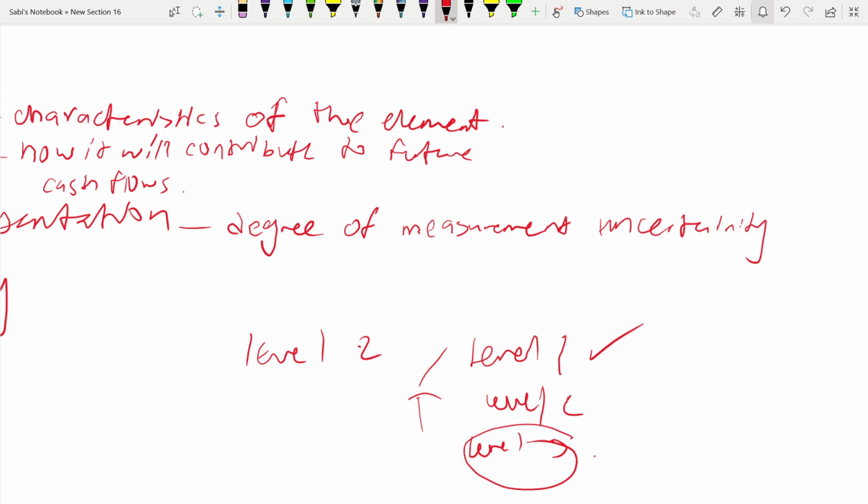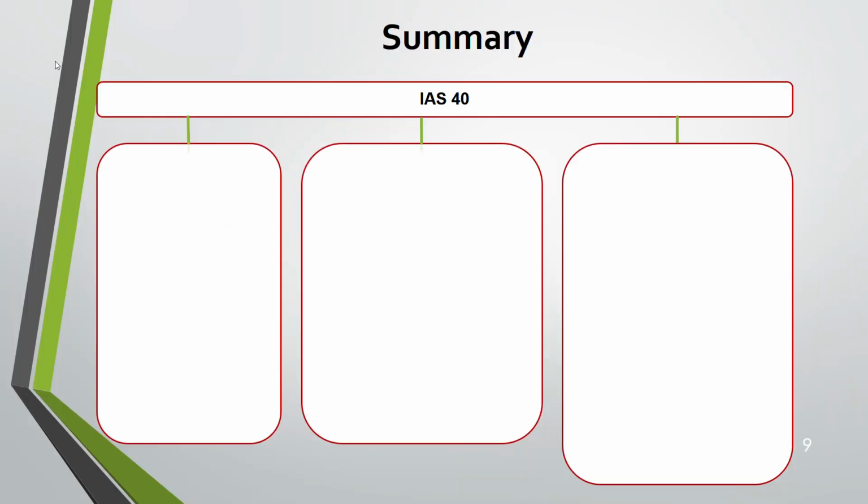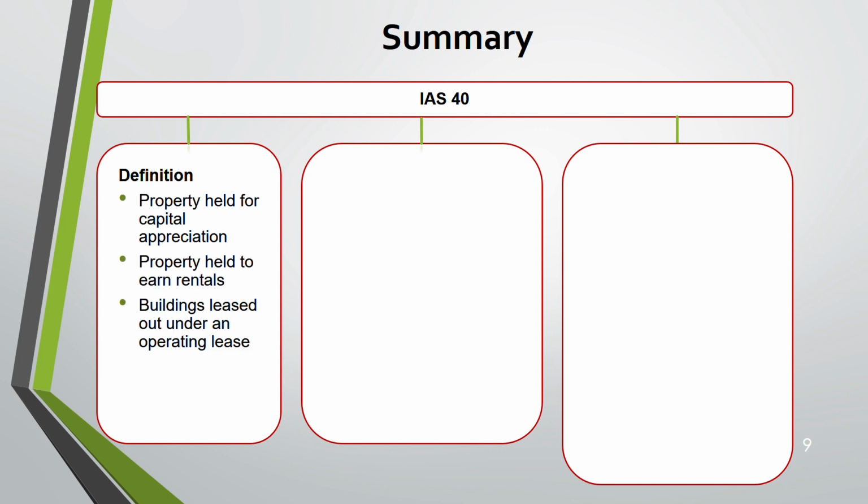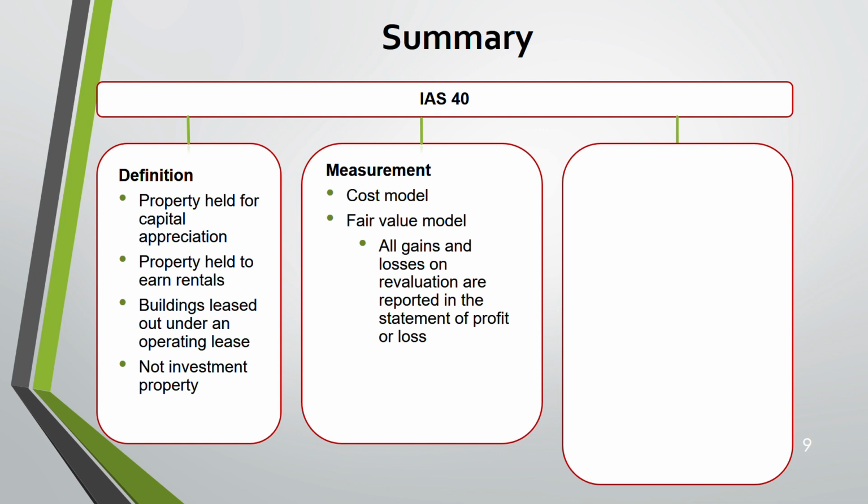So that's it. And now we'll be summarizing IAS 40. We started IAS 40 with the definition. We said that it is property that is held for capital appreciation, for rent, or a building that is leased under an operating lease. And we also went through those properties which are not investment property. They are dealt with according to IAS 16, IAS 2, IFRS 16, IFRS 15. Measurement: initially at cost, later fair value is also there. If there are any gains and losses on revaluation, they are reported in profit and loss.